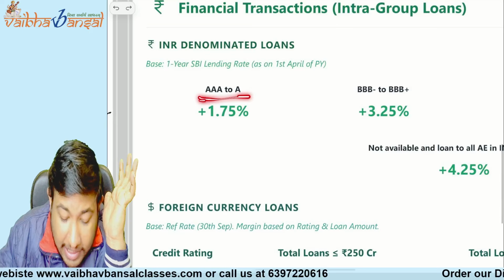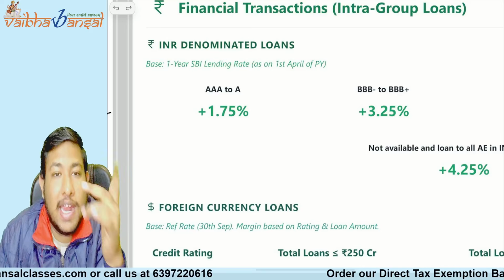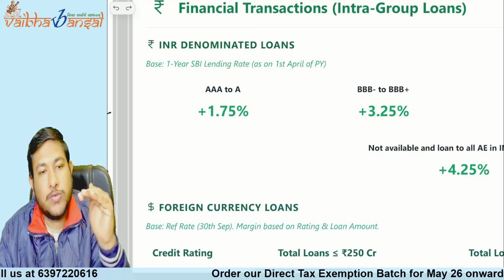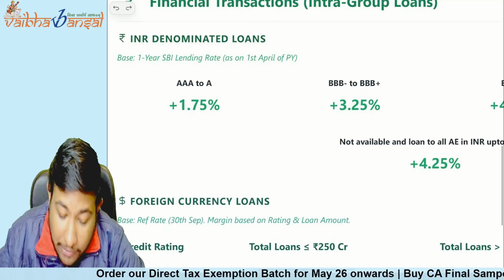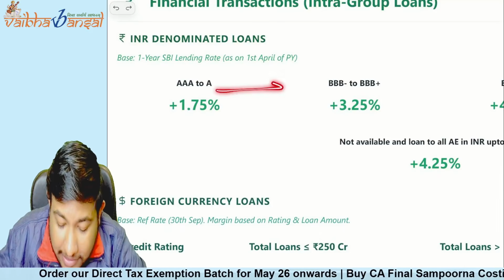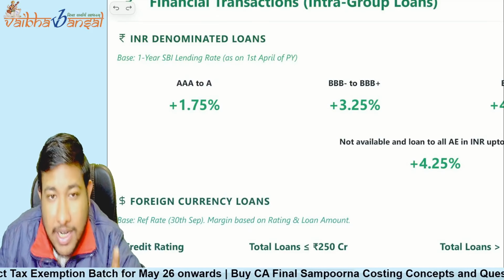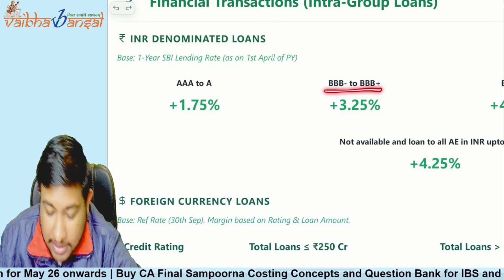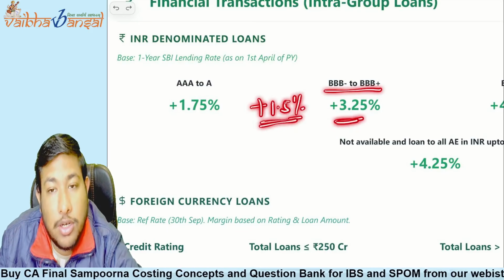If our credit rating is from AAA to A, then 1.75% should be added to the SBI lending rate. That is, the SBI lending rate plus 1.75% should be our margin that we have to show. But if our rating reduces from AAA to A to triple B minus to triple B plus, then 1.5% should be added, that is 3.25%.